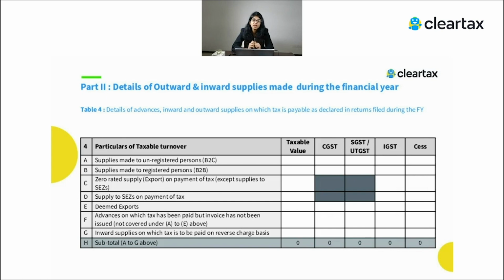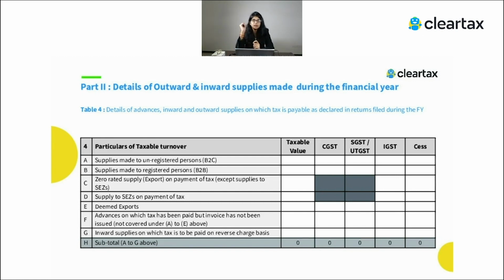Now the other part is, let's say you have reported extra. The actual liability was 1 lakh rupees, but you have reported 1,20,000 while filing the return. And when I'm talking about the return, I'm always talking about 3B, because that is the return where we are actually making the payment to the government.